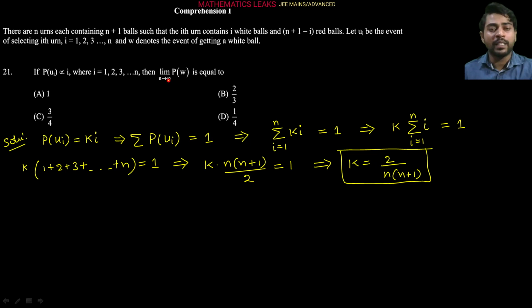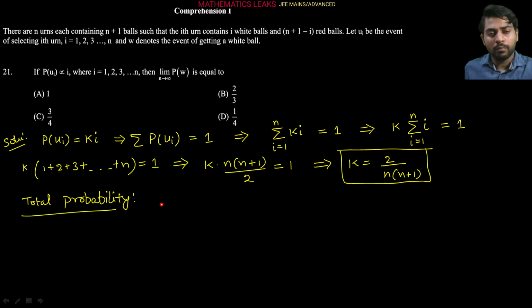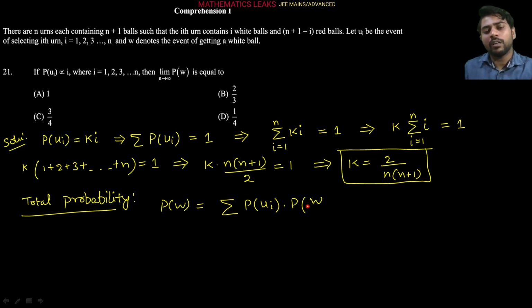Now they are asking for the probability of a white ball as the limit of n approaches infinity. First of all, we have to find the probability of getting a white ball. Probability of getting a white ball means we have to apply total probability. So the probability of a white ball is equal to sigma of the probability of selection of the ith urn into the probability of getting a white ball from the ith urn. This concept we will apply there.